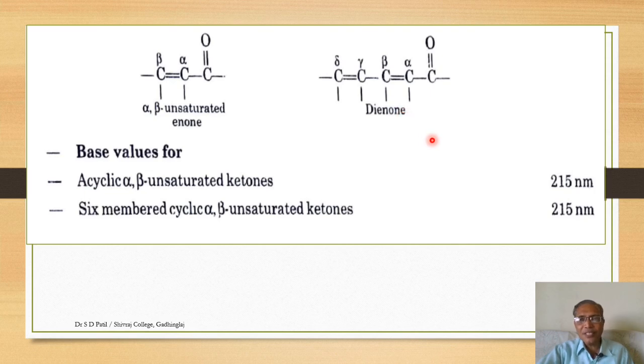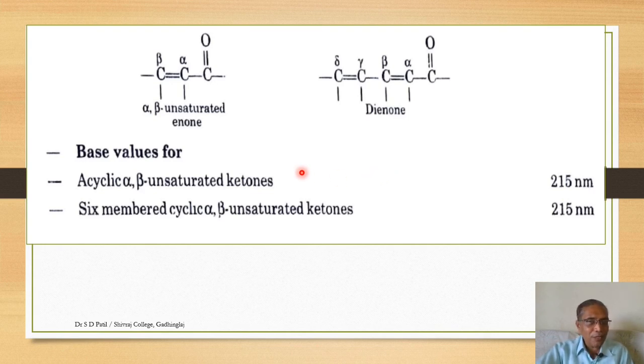Woodward and Fieser have given numerical data for various calculations. So in case of enones they have suggested certain values. We are going to see these values in some slides. During the examination or during interpretation, the data is provided, and we are going to use it for calculations.